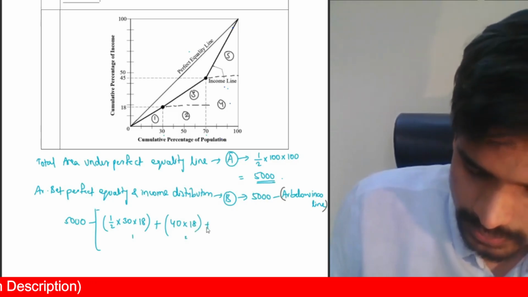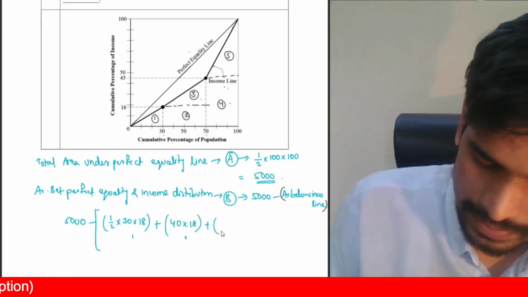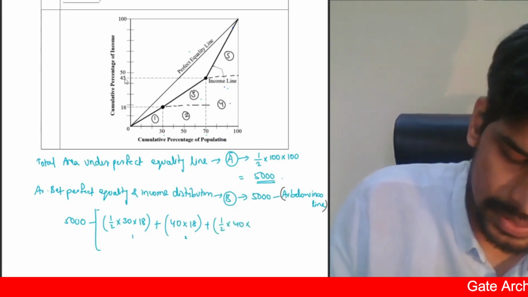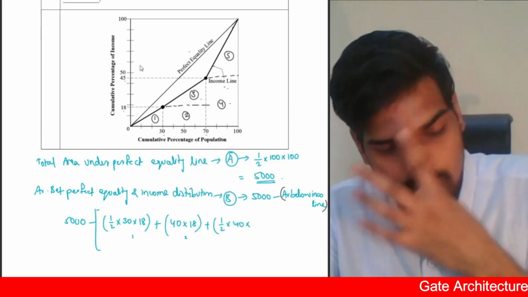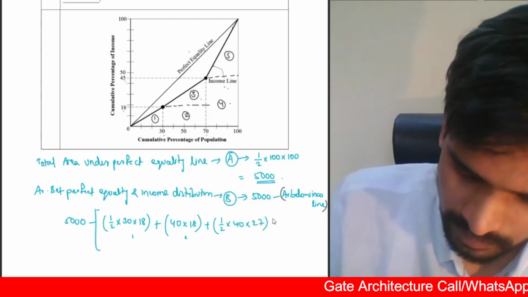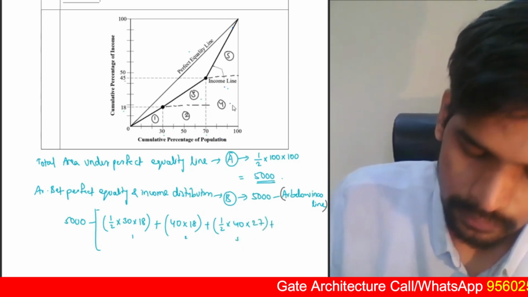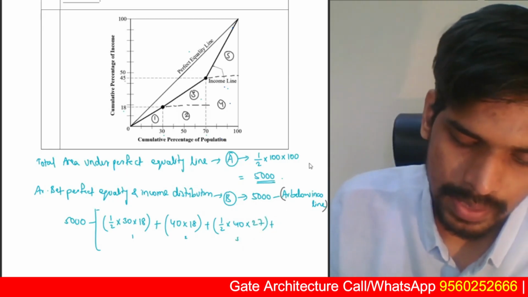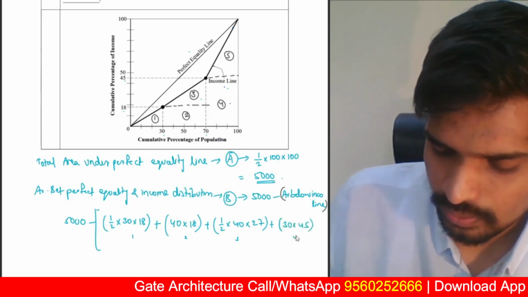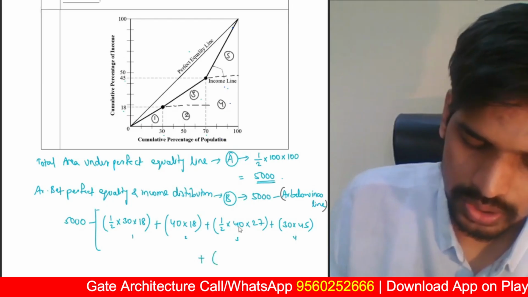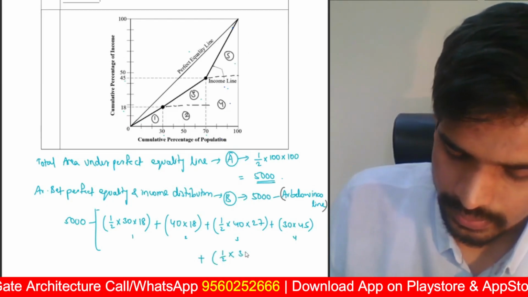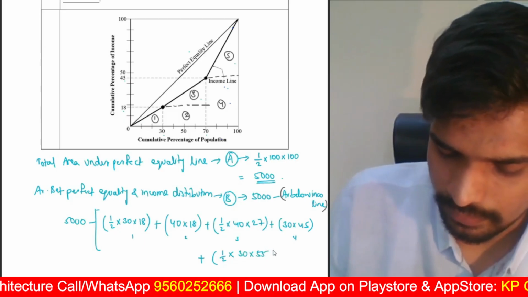Third portion, again a right angle triangle, half into base 40 into height, 45 minus 18, so that will be 27. That's the third portion. Fourth portion is a rectangle, 30 by 45, that's the fourth portion. And finally fifth portion is again a right angle triangle, half into base 30 into height 55.